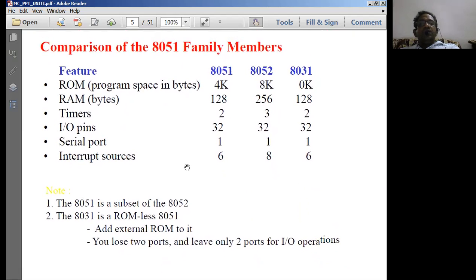Now coming to the 8051 family members, most importantly we have 8051 in the syllabus. All these elements like ROM, RAM, timers, IO ports, serial ports, and interrupt controls are normally contained in a single chip along with the CPU. This is the main thing we have.